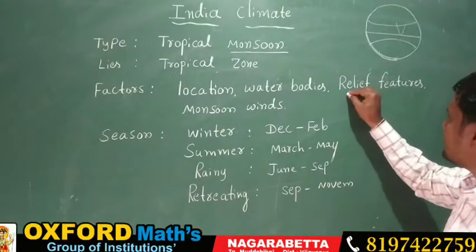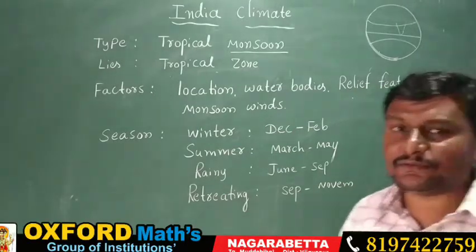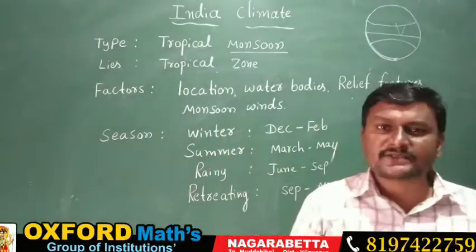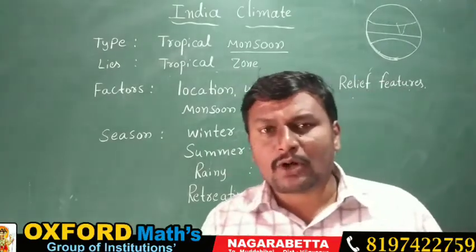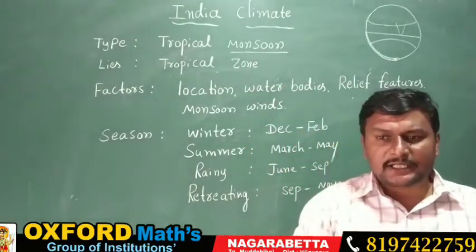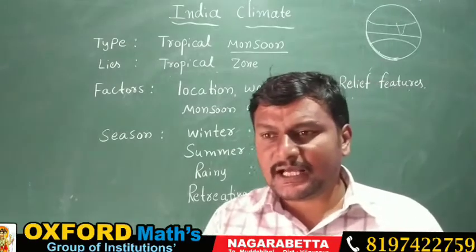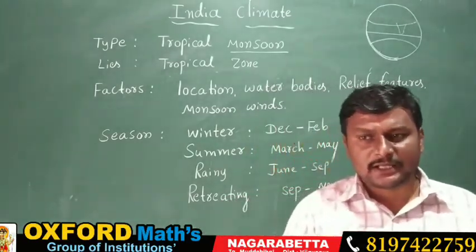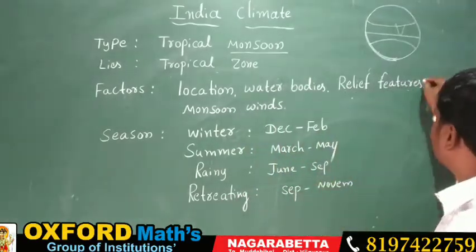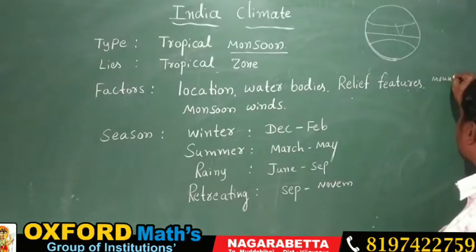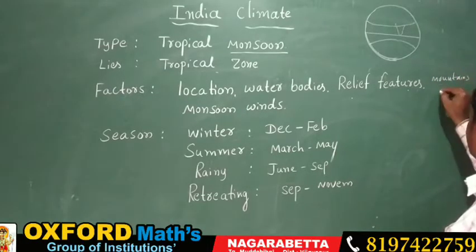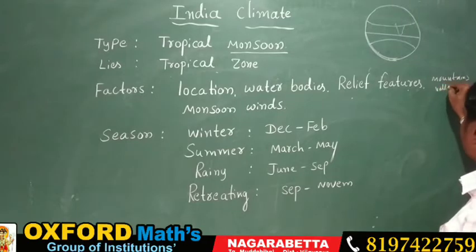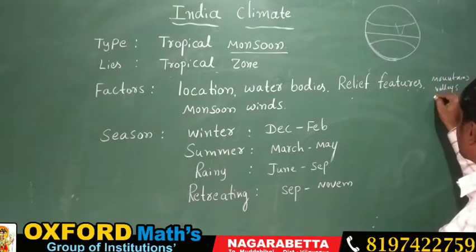And the next one is relief features. What do relief features mean? On all sides, wherever India extends, India is not in a flat position. It is covered by mountains, either valleys or slopes.